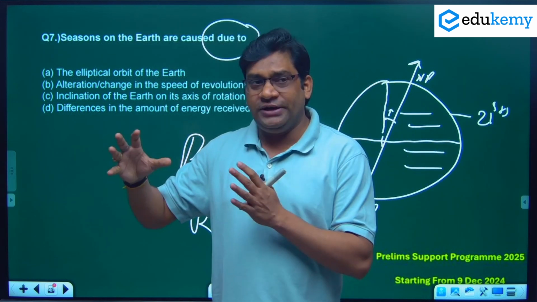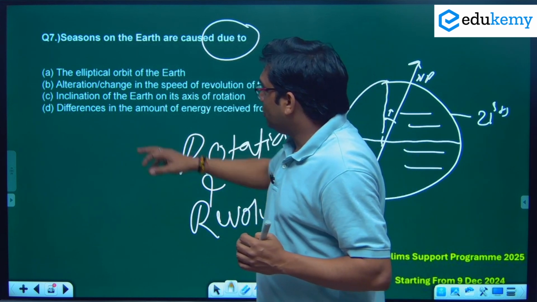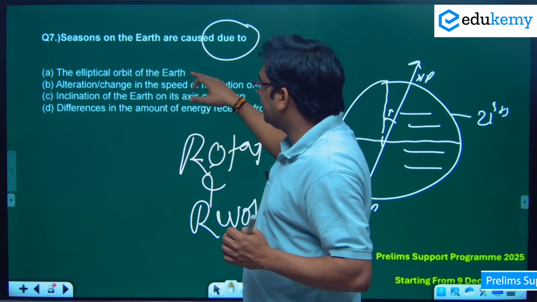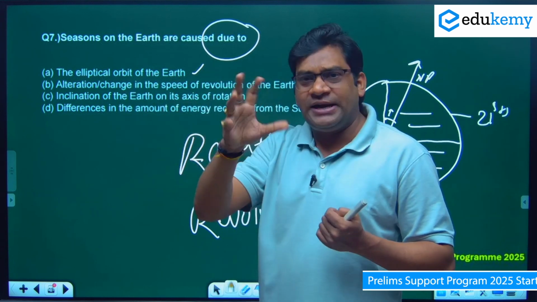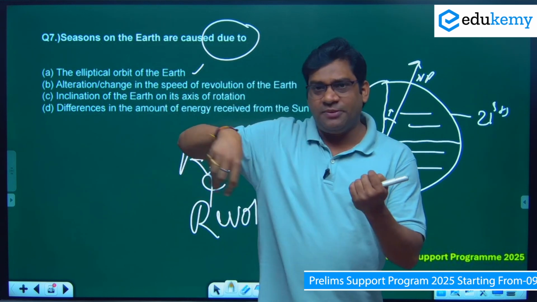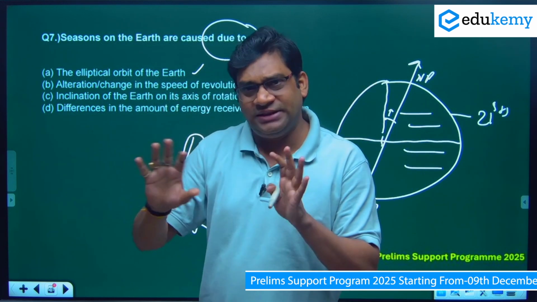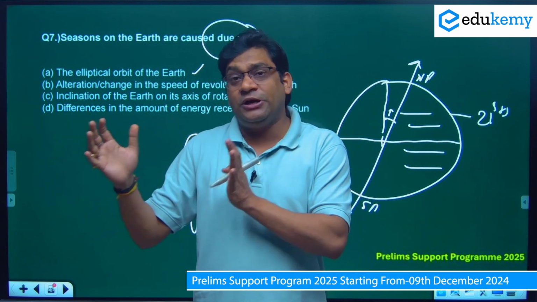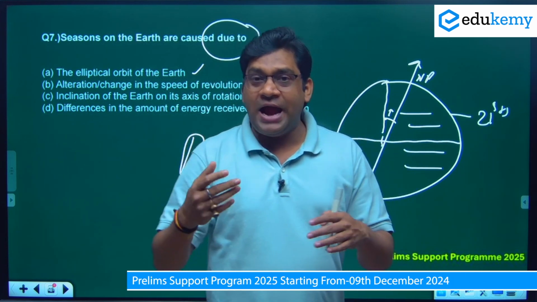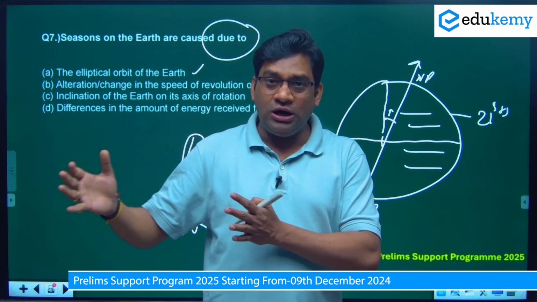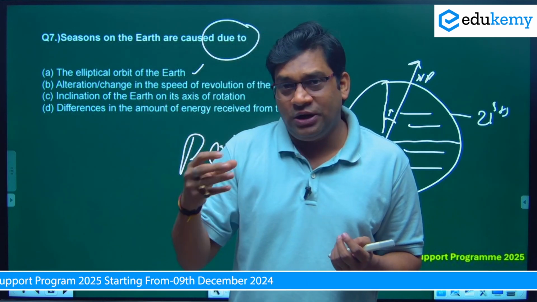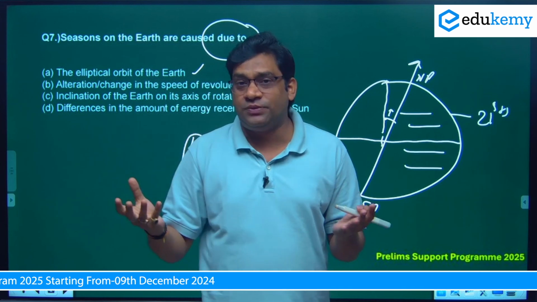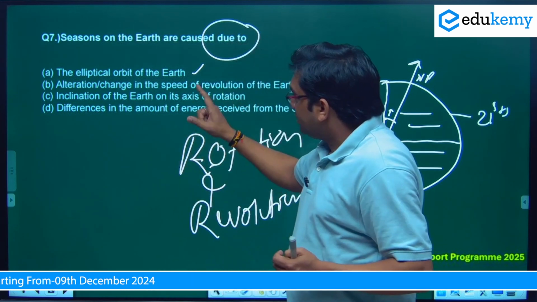Okay, there are different types of seasons we experience. So can we say elliptical orbit of the earth? Elliptical orbit means the earth revolves around the sun in an elliptical orbit. So that doesn't matter, whatever the distance between sun and earth, because the earth is very close to the sun in the month of January, and we experience winter instead of heat. So there is some other reason behind why we experience this type of seasons. So this is not the reason.